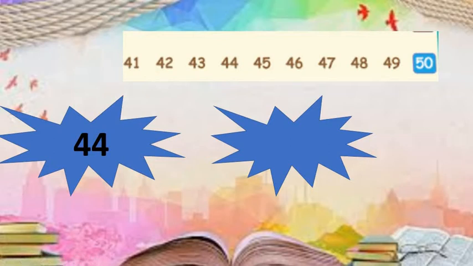Now we want to find out the after number of 44. For that we have to move right side. After 44 there is number 45. So we can say that 45 is the after number of 44.